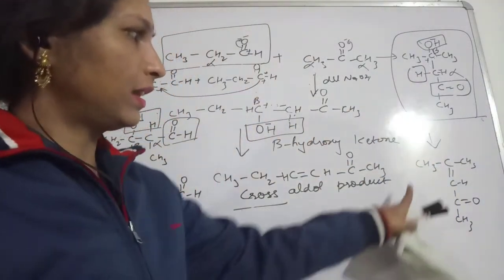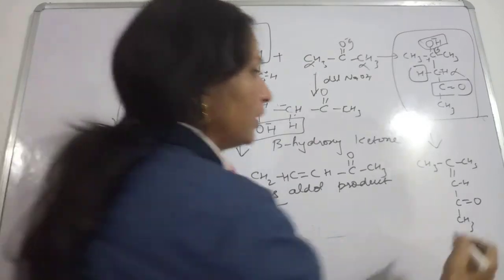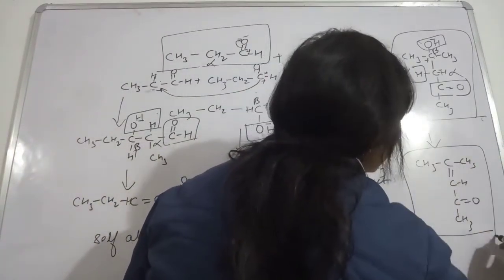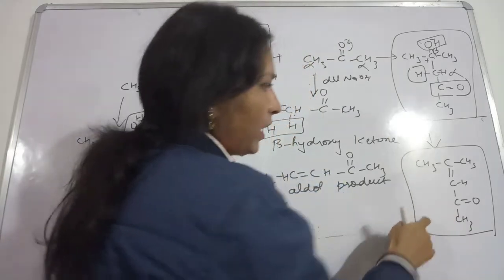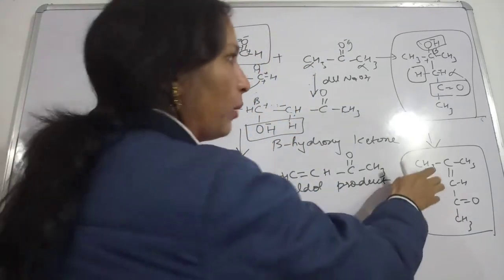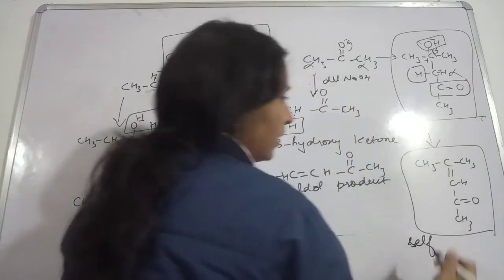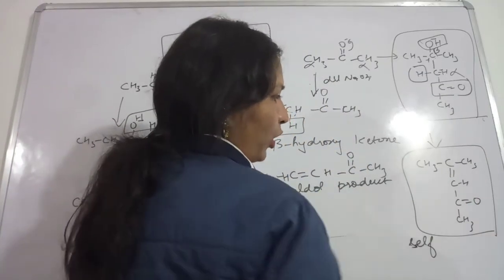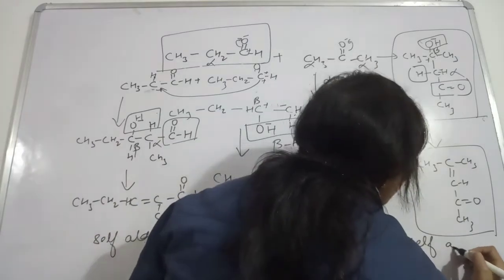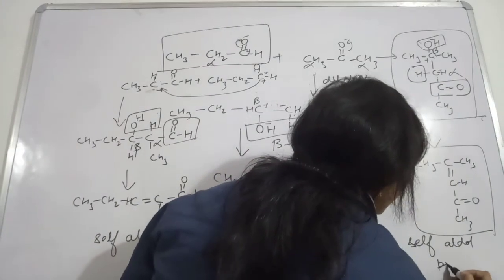Okay, so like this you will get this unsaturated compound. So this is the combination. This is a ketol product, but you will write it as self aldol product.